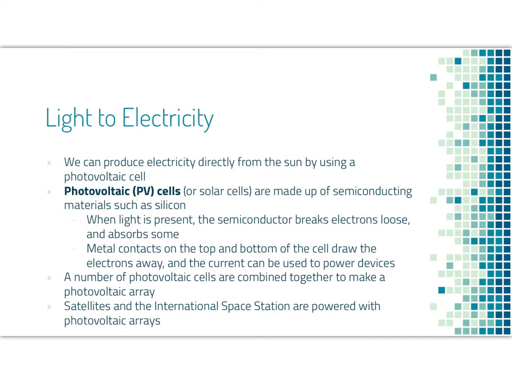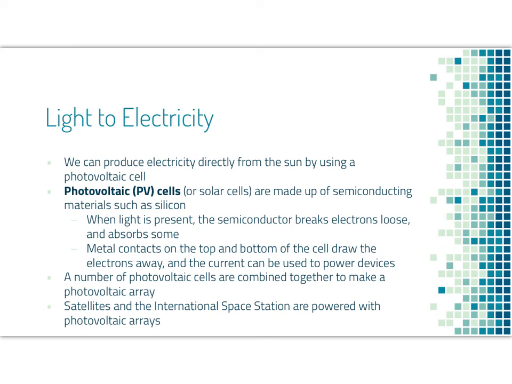We can use light to electricity as well. So we can produce electricity directly from the sun by using a photovoltaic cell. A photovoltaic cell, or a solar cell, is made up of some sort of semiconducting material like silicon. When light is present, this semiconductor, or silicon, breaks electrons loose. Metal contacts at the top and the bottom of the cell draw the electrons away, and the current can be used to power devices. So when light strikes, electrons break loose, they get transferred to something else, and that transfer